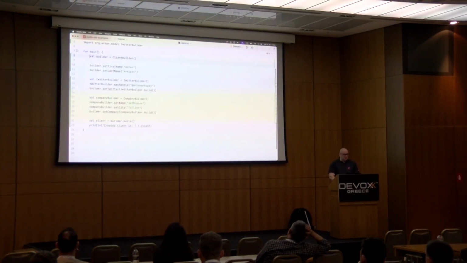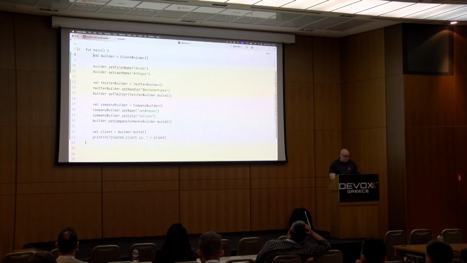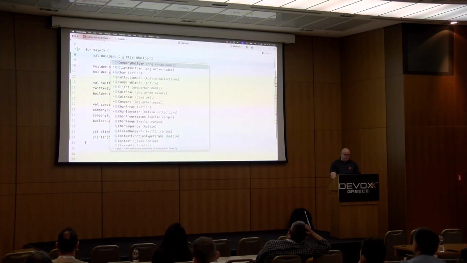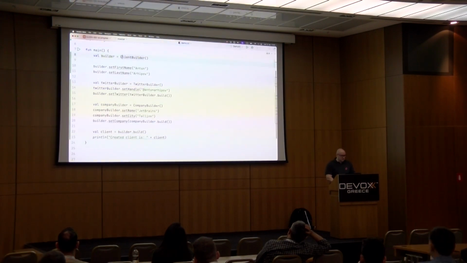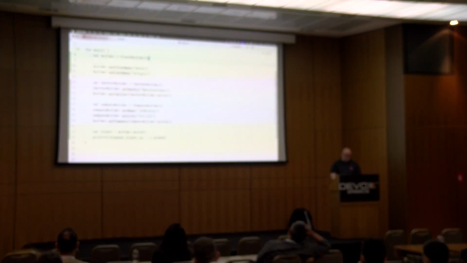So what happened here, first of all, I hope everybody can see. I can zoom in if needed. Just raise your hand if you cannot see it. So there, we changed the type declaration, right? We don't have the types on the left anymore. We have just val and then the variable name. We can put the type declaration after this, but it's not required. The new keyword is gone. Semicolons are gone. They are optional. And then the setters are not transformed automatically, but normally you would get something like this, property access syntax instead of setters and getters.